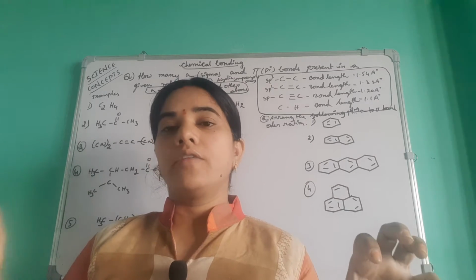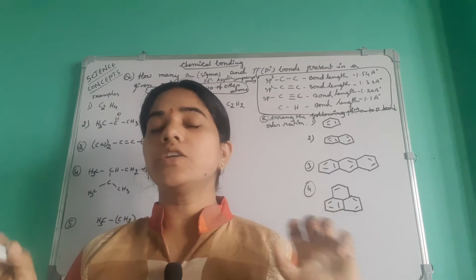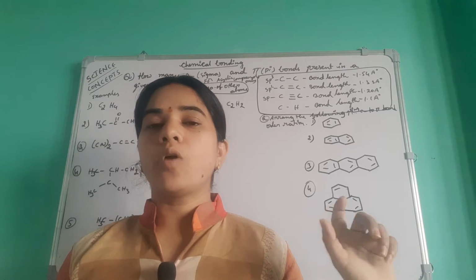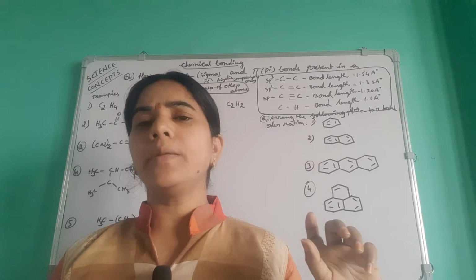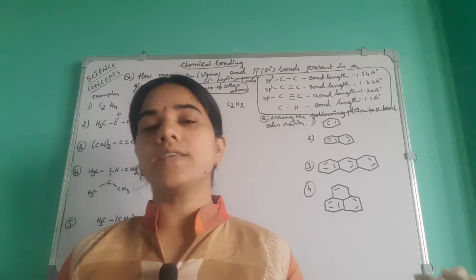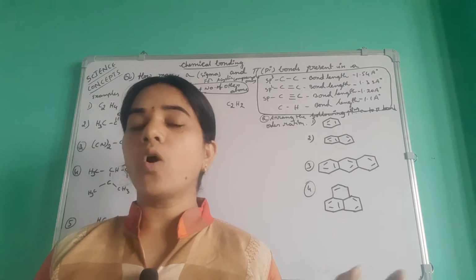Sigma bond generally decides the shape of a molecule. It is an independent bond, while a pi bond is a dependent bond, where it depends on the sigma bond. Where the sigma bond is formed, the pi bond occurs in that place. Okay, these are the differences between sigma and pi bonds.